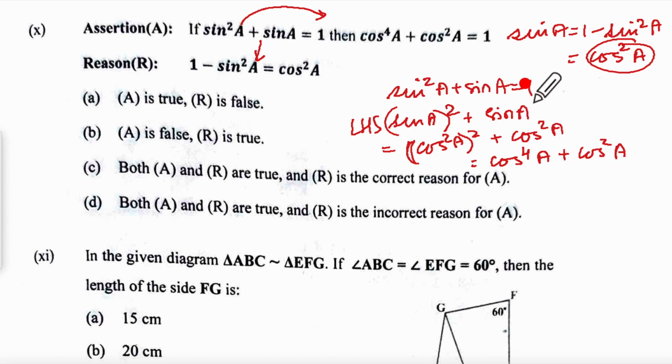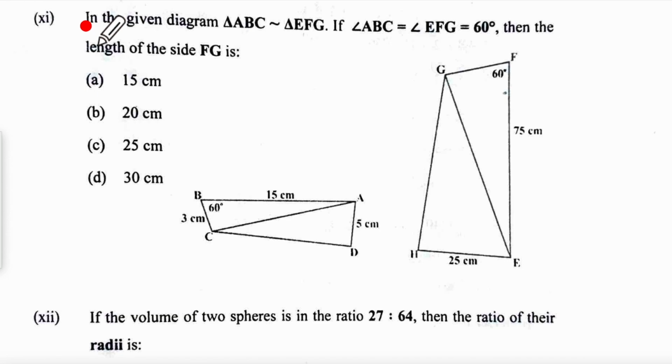Now if this is equal to 1, then this also is equal to 1. So this is true, and this also is true, because if you take sine square A that side, it is the identity. So both of them are correct. Both of them are true, and R is the correct reason for A. This is also correct, it is not incorrect. It is the correct reason. So the option is A. Question number 11.